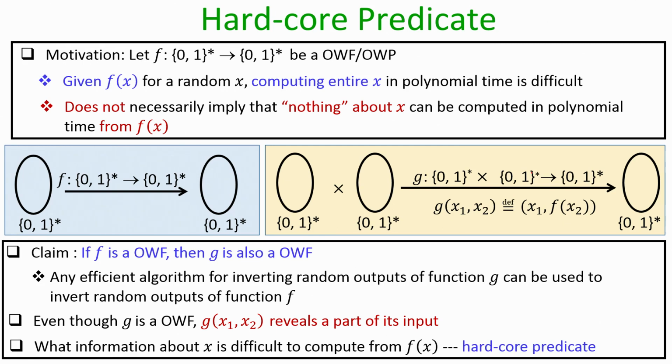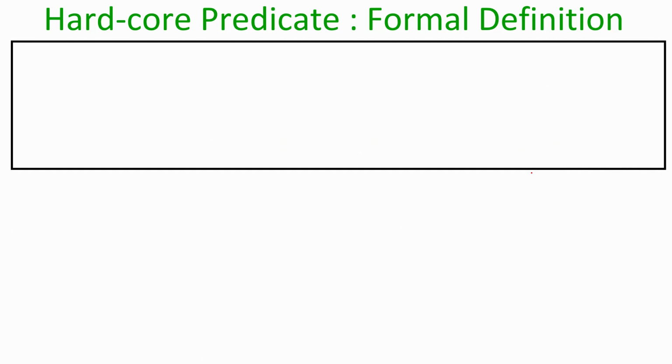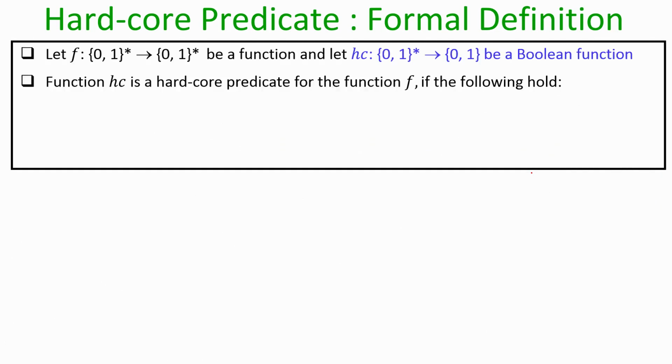So, this notion of hard core predicate precisely models what is polynomial time computable from the value of the function f of x on a random input x, right. So, let us see the formal definition of this hard core predicate. So, imagine you are given a function from a domain of bit string to the codomain of bit string, and I stress that the function need not be a one way function, it could be a normal function. So, we are given a function f and